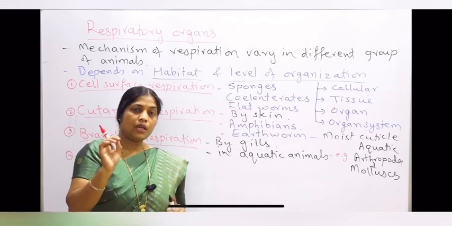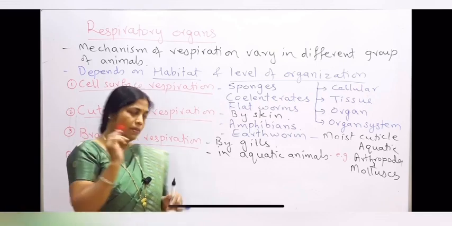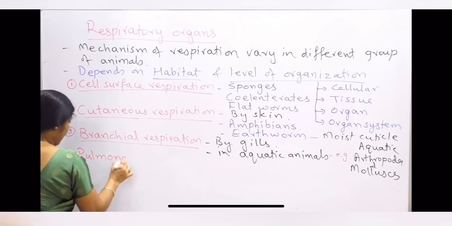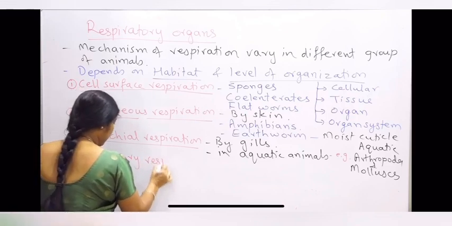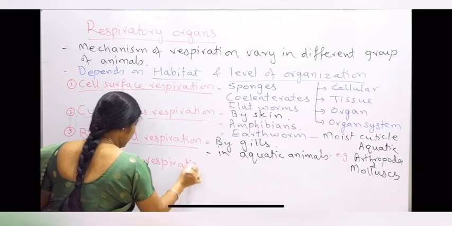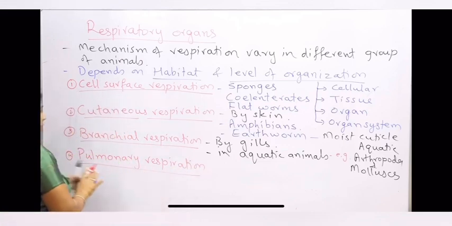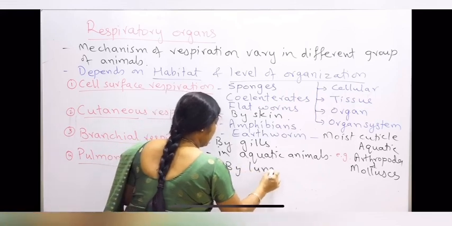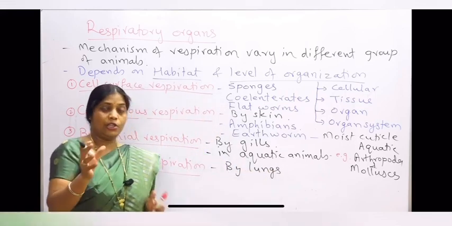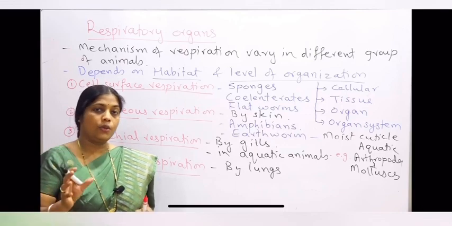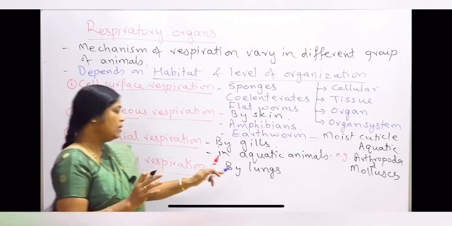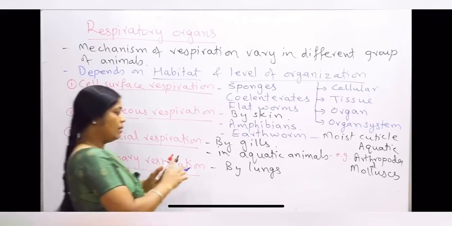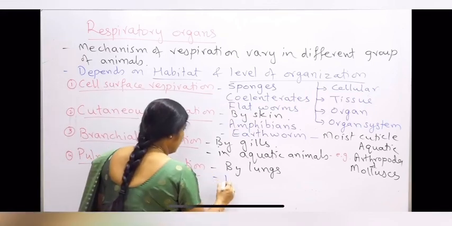Now the most common respiratory organ in all the terrestrial animals is the lung. So if the respiration occurs by lungs, then it is called pulmonary respiration. So what is pulmonary respiration? It is the respiration with the help of lungs. Again the lungs have to be richly supplied with blood vessels. So vascular lungs are there, and lungs are used for respiration, then it is called pulmonary respiration, and that can be seen in terrestrial animals.